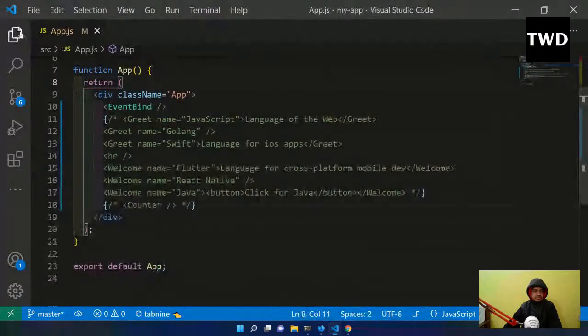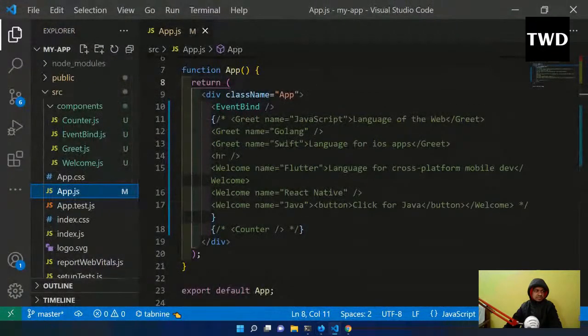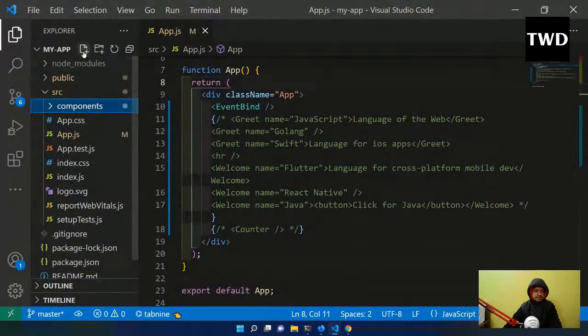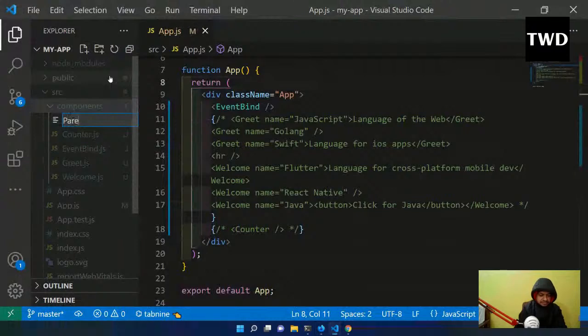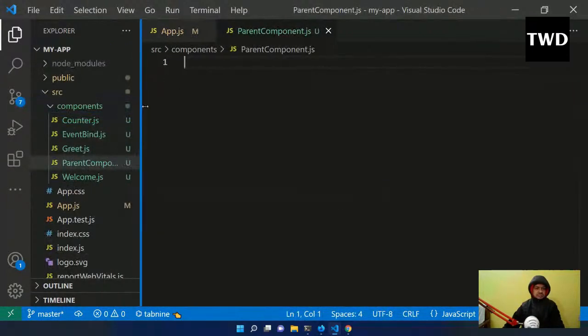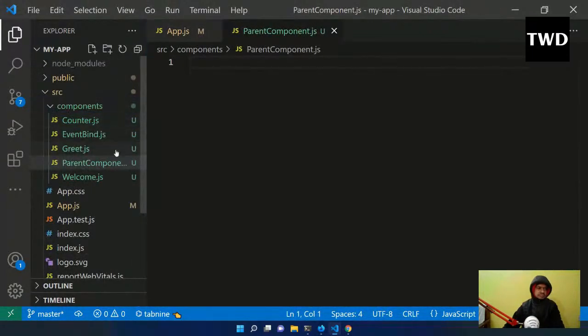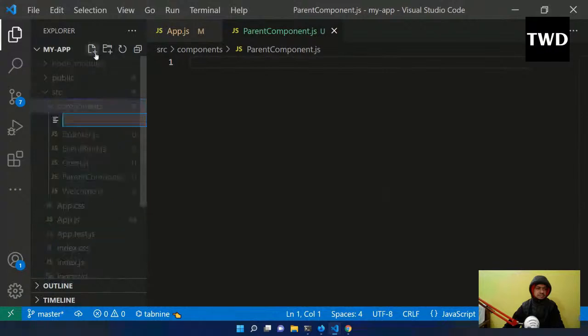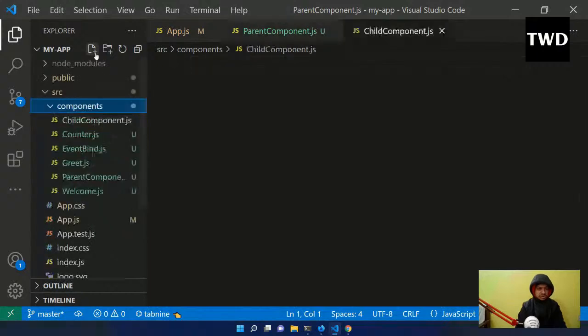So I'll come back here. I'll create parent component.js and child component.js.